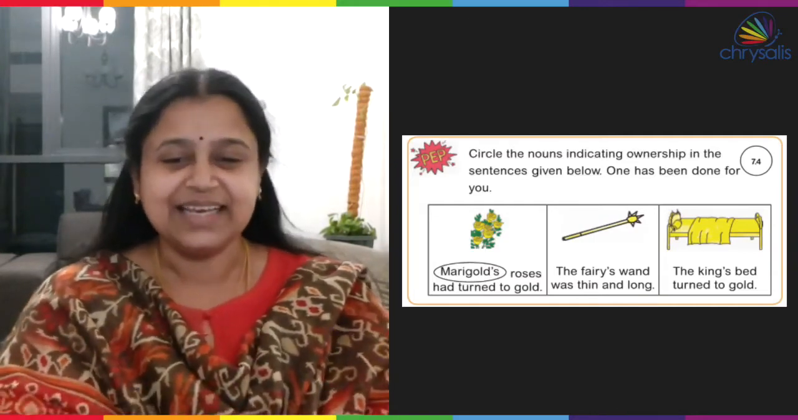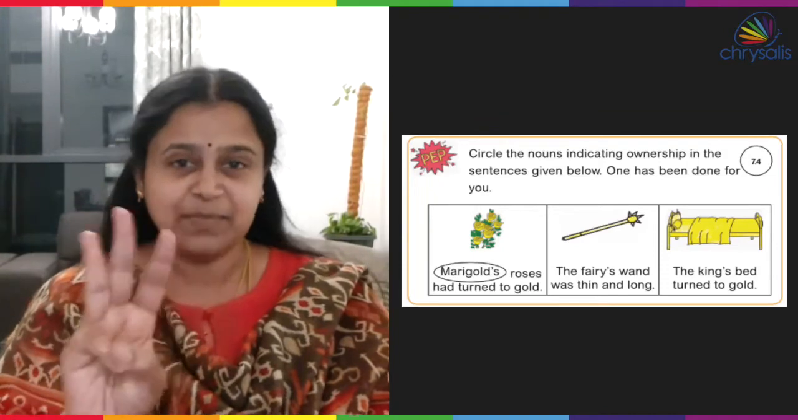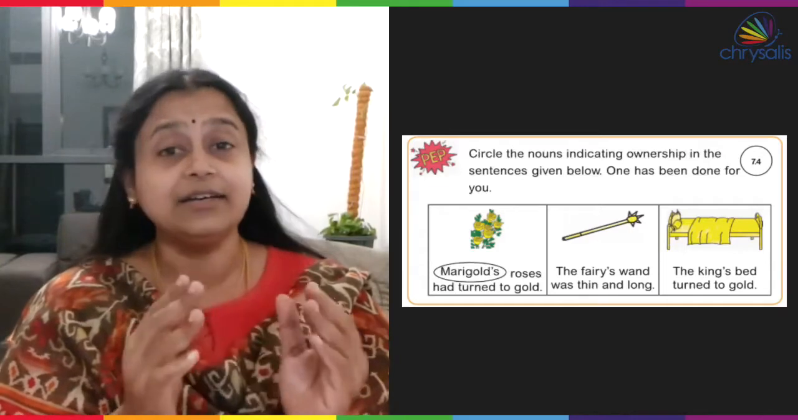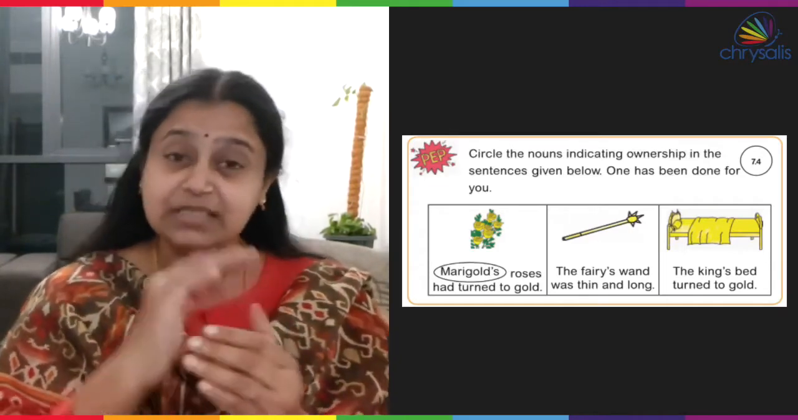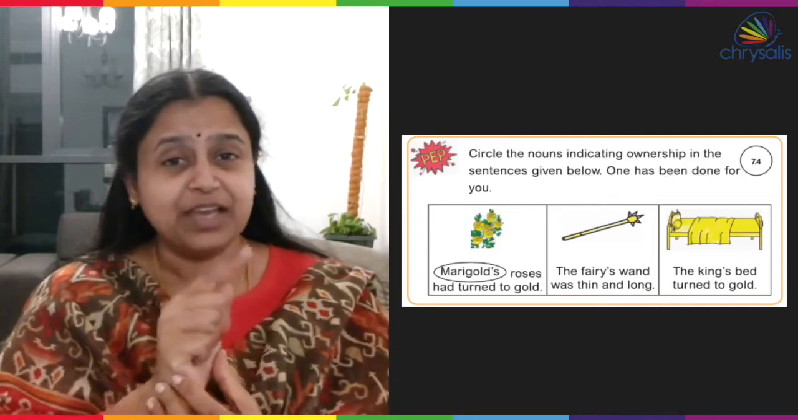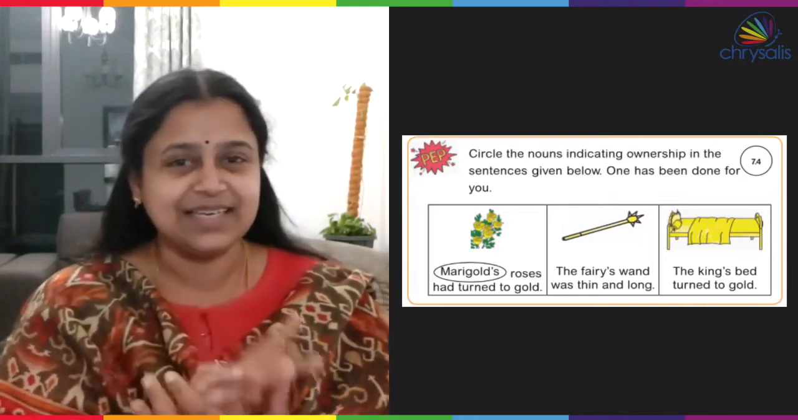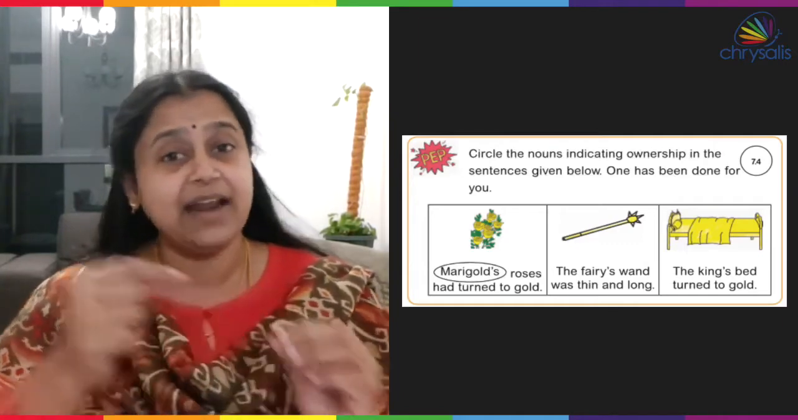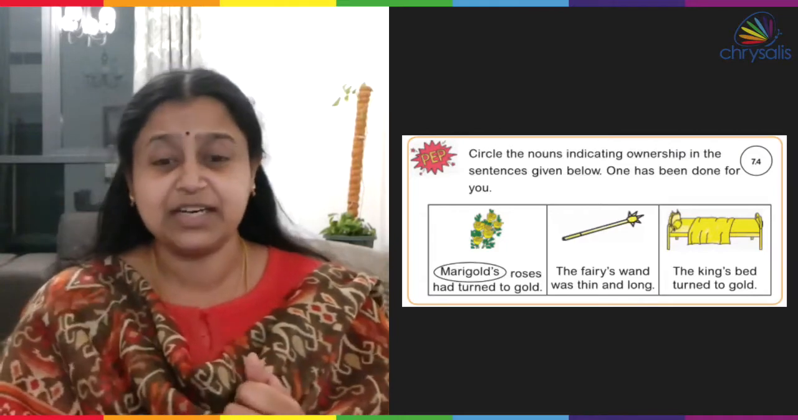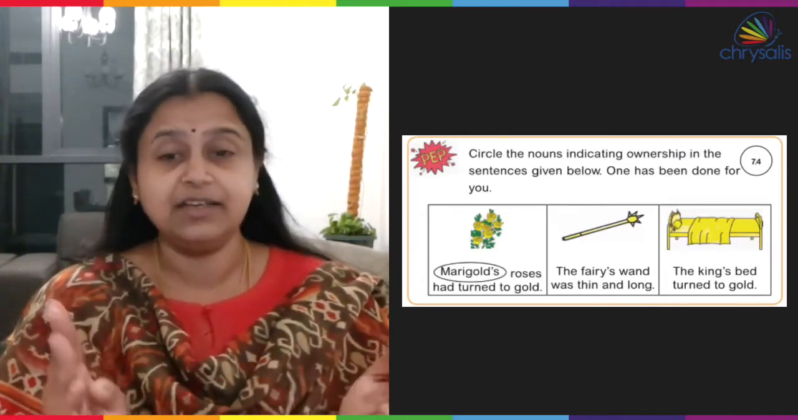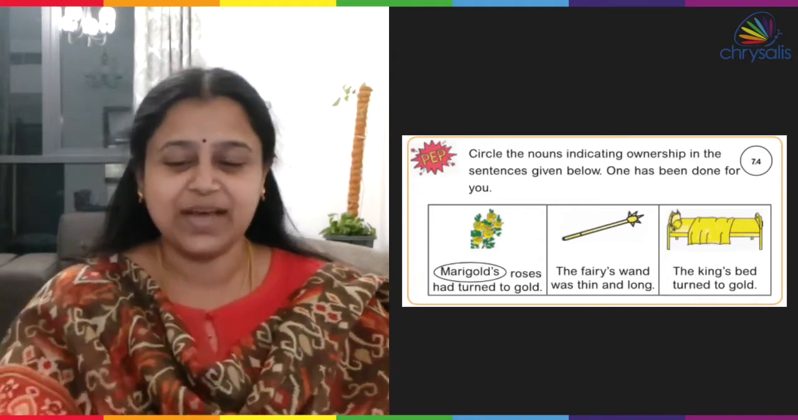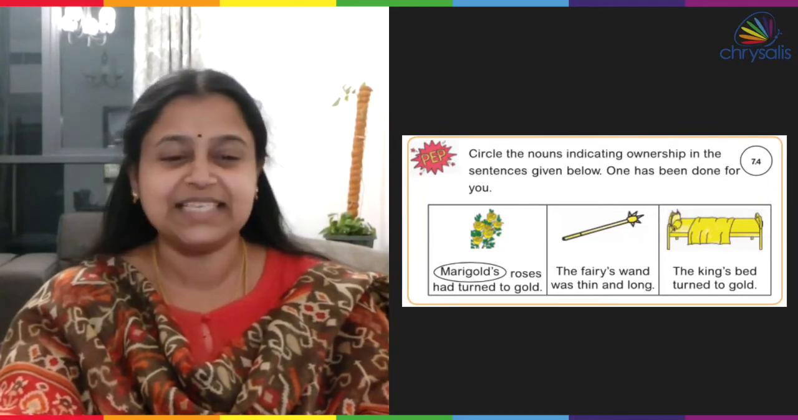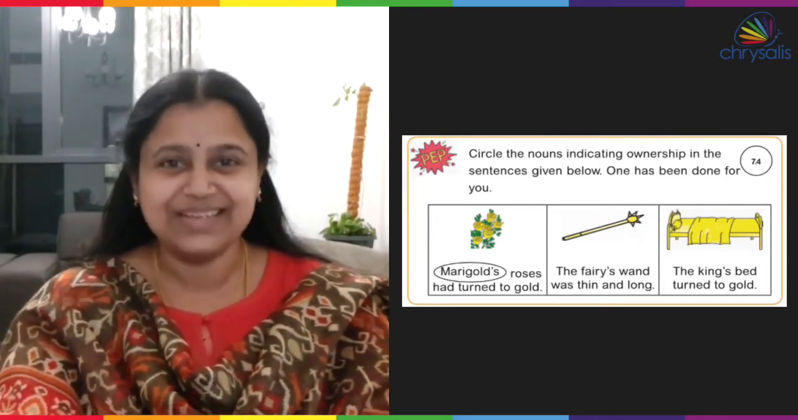So, here it is given. There are three pictures given. The first picture, Marigold's roses had turned to gold. Whose roses? Marigold's roses. So, the Marigold's is being circled. In the second picture, the fairy's wand was thin and long. In the third picture, the king's bed turned to gold. The first one has been done for you as an example. So, you may now pause the video for a few minutes to complete it and press play once you are done.